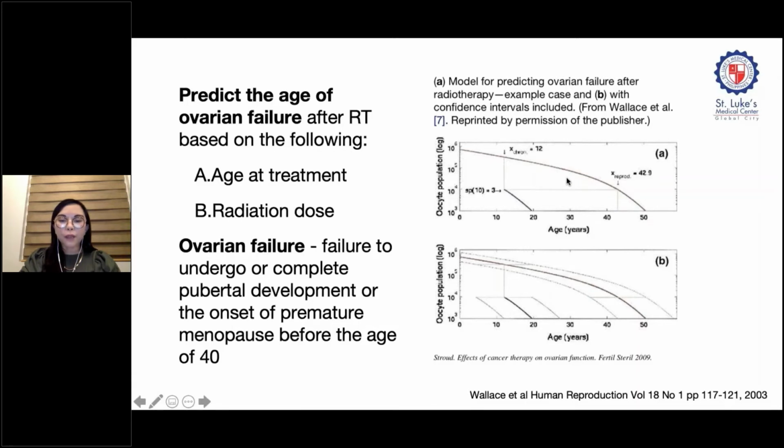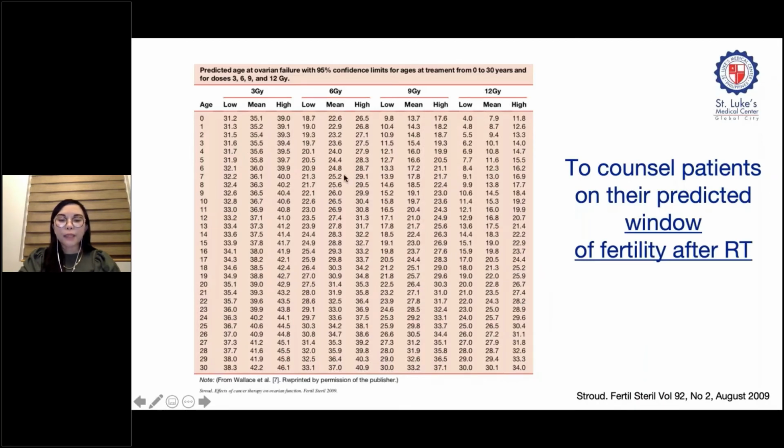Using the Faddy-Gosden model, they were able to estimate the number of remaining follicles after a known dose of radiation. For this patient who received a 10 gray dose to the ovaries, they predicted that she will probably hit menopause at the age of about 19 or so, instead of the usual age of 50 plus years. Below, they also included different confidence intervals for their prediction. This table displays the predicted age of ovarian failure with 95% confidence limits for patients from birth to 30 years at the time of treatment, and for ovarian doses of 3, 6, 9, and 12 gray.